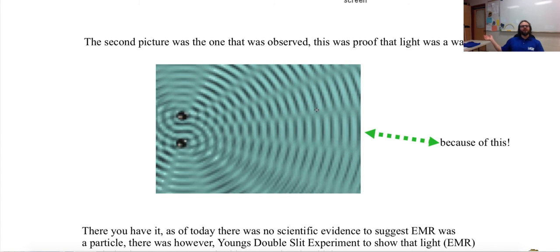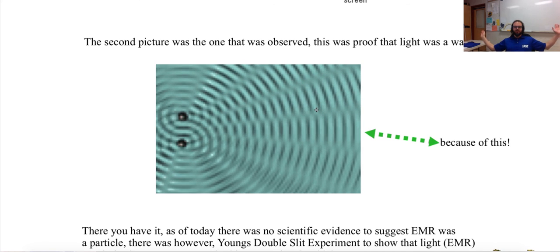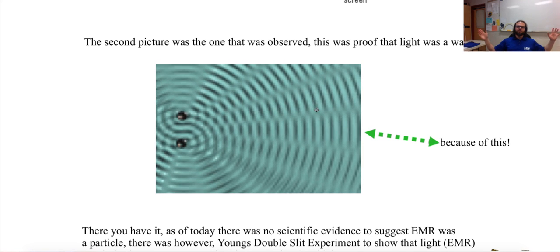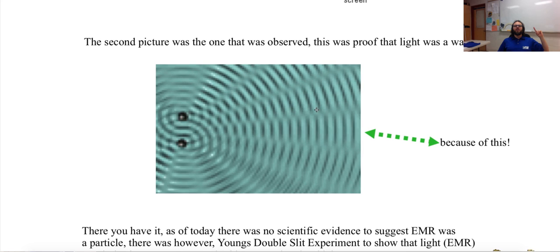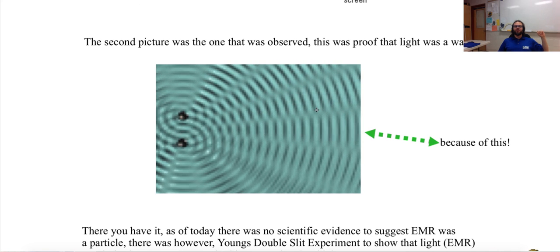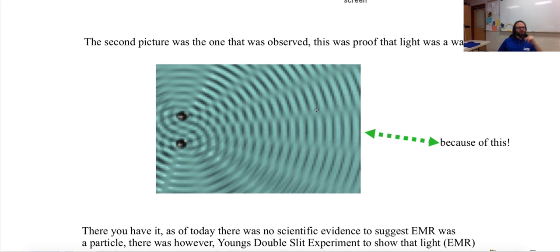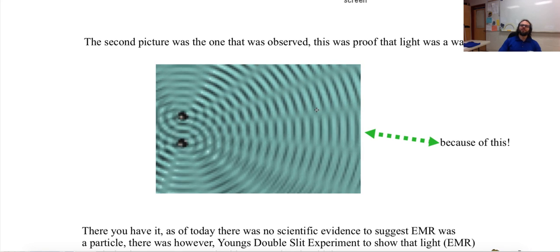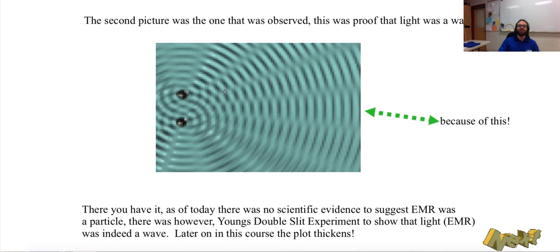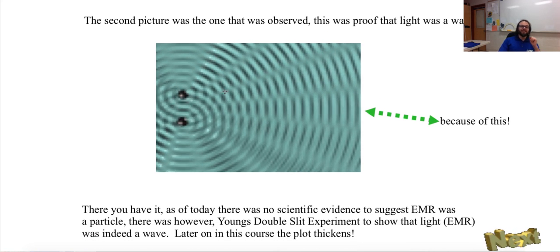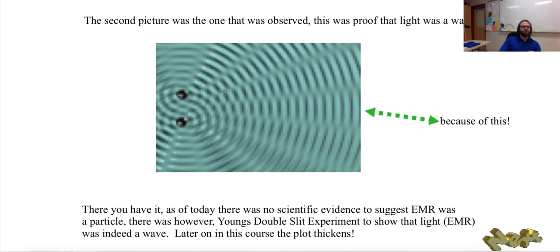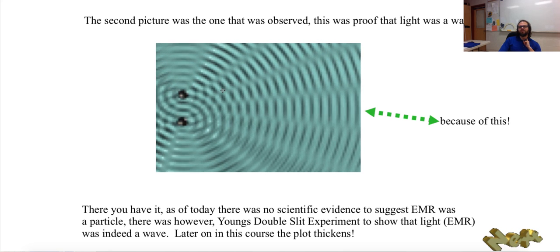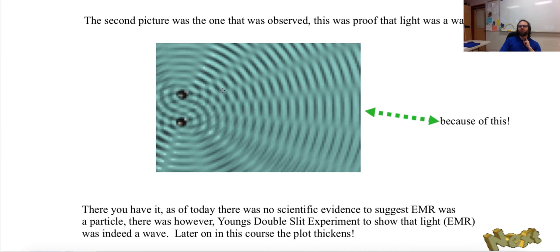As of today, as in this class, there is no scientific evidence to suggest that electromagnetic radiation is a particle. But there is, however, Young's double-slit experiment to show that electromagnetic radiation is indeed a wave. But later on, in later lessons and videos, you'll see that this plot thickens.